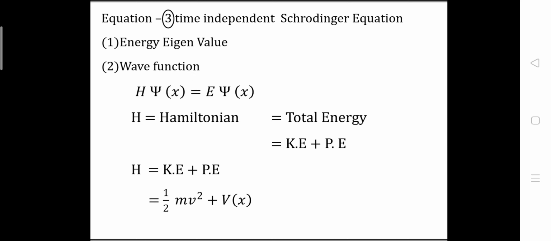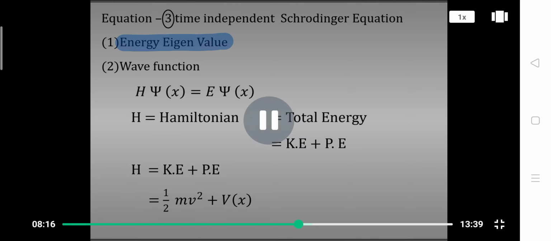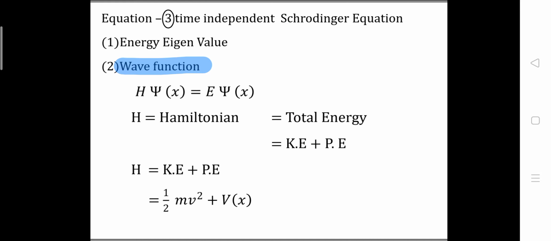Okay, now let's move towards the time independent Schrodinger equation, and from this equation we can derive the two values of the particle. First one is the energy eigenvalue and second one is the wave function. Okay, so here we have H psi is equal to E psi, where H is the total energy. We can take H as the total energy when we have a potential which is time independent.